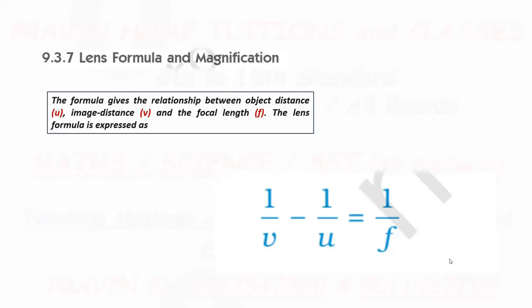Now lens formula. Lens formula gives the relationship between object distance represented by small u, image distance represented by small v, and focal length represented by f. And the lens formula is: 1 upon v minus 1 upon u is equal to 1 upon f. This minus sign is from the formula. Whenever we put the values of v, u, f, use sign convention and then put the values.